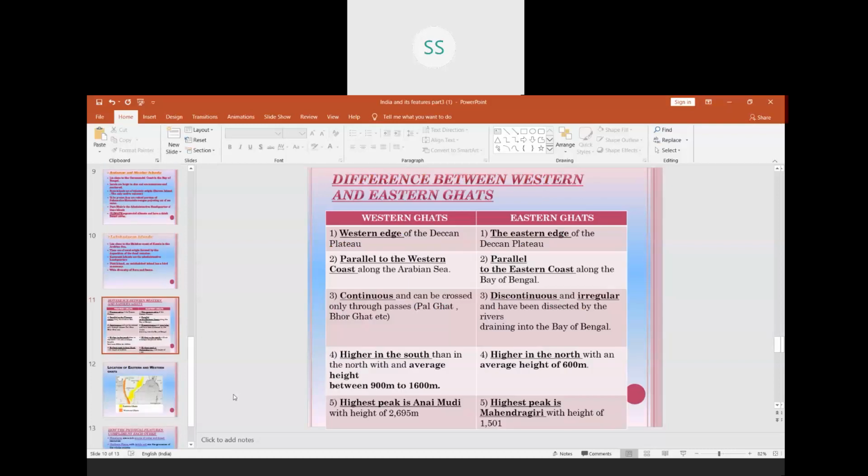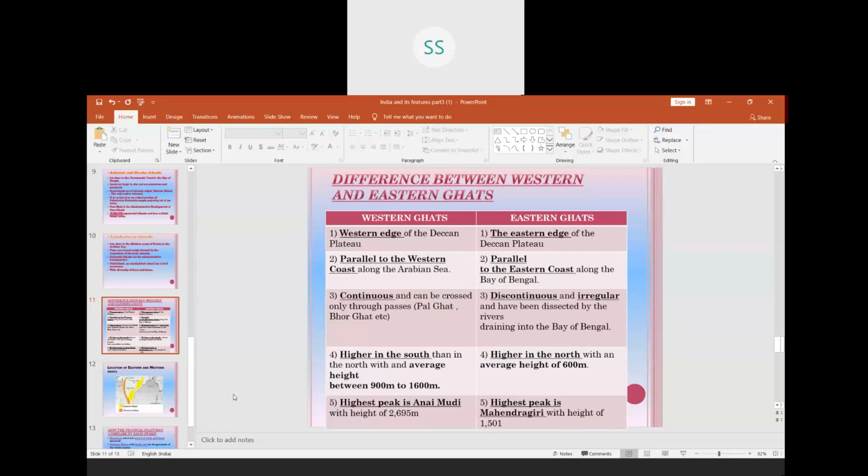Now we come to a part of the chapter which we left earlier, that is the difference between Western Ghats and Eastern Ghats. Let me remind you, children, Western Ghats and Eastern Ghats are part of Deccan Plateau.